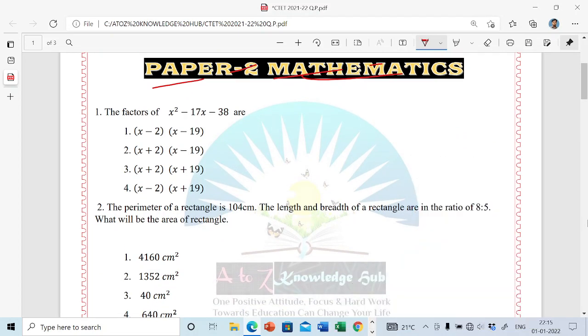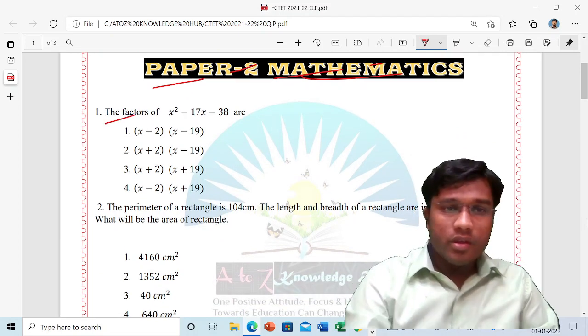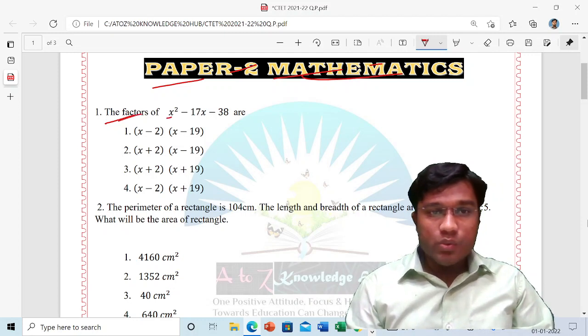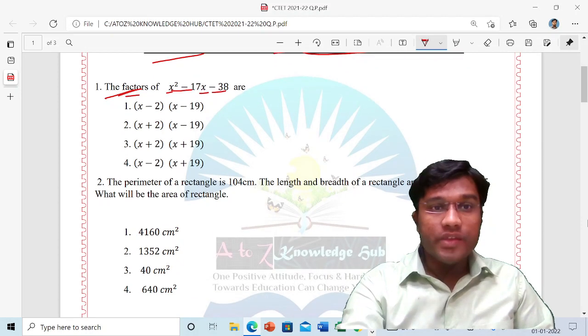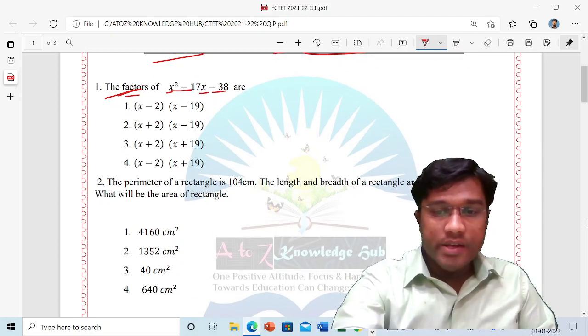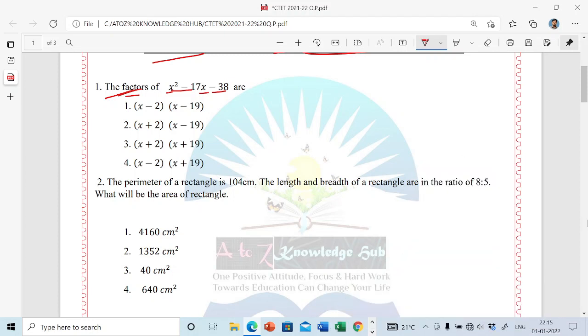The first question is: what are the factors of x square minus 17x minus 38? So you have to find the factors of this equation. I'll take out my picture back and solve here. This is x square minus 17x minus 38. So you have to factorize this. See how it is very easy.